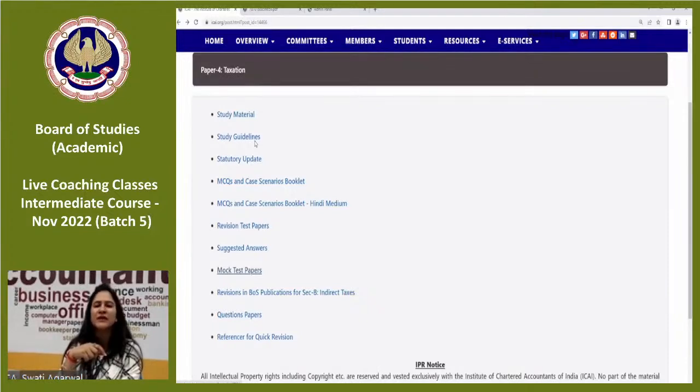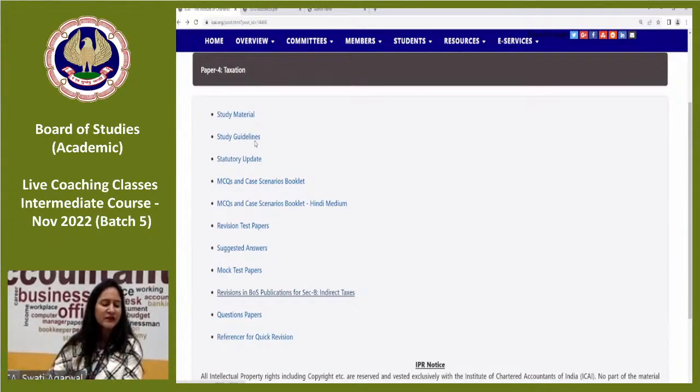Then it comes to revisions in BOS publication. This is very important. What do revisions contain? Sometimes when we make the study material, we have some interpretation. Then due to any change, if we feel that there could be a better interpretation, or there is any change in the above publications, then that will be covered in revisions in BOS publication. Any change in any of the publications which I have already told you, be it in study material, statutory update, MCQ and case scenarios booklet, or RTP. Any change in any publication of indirect taxes, you will get in revisions in BOS publications.